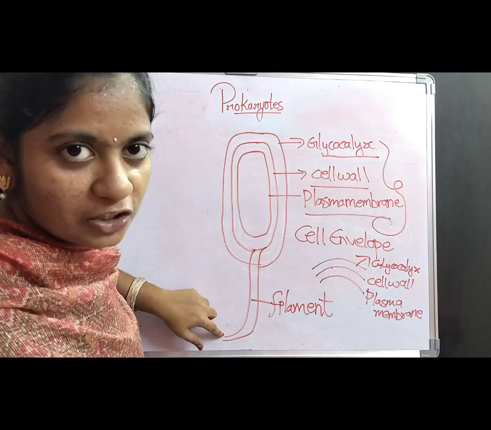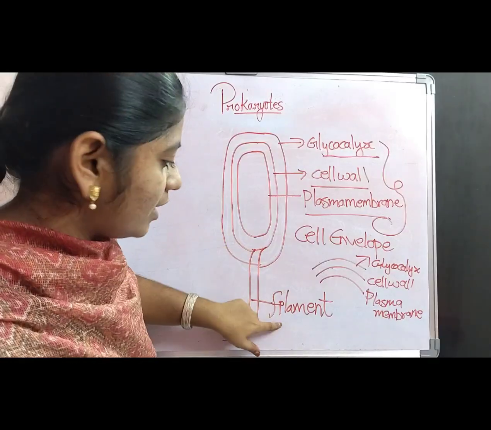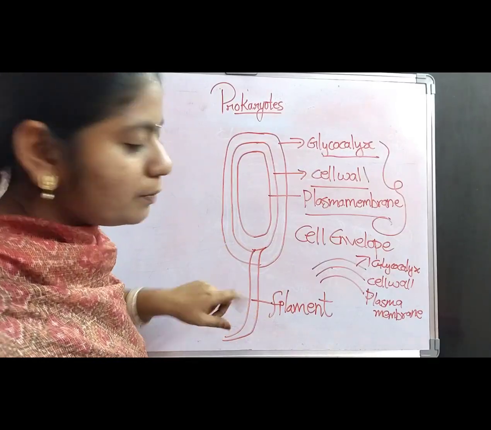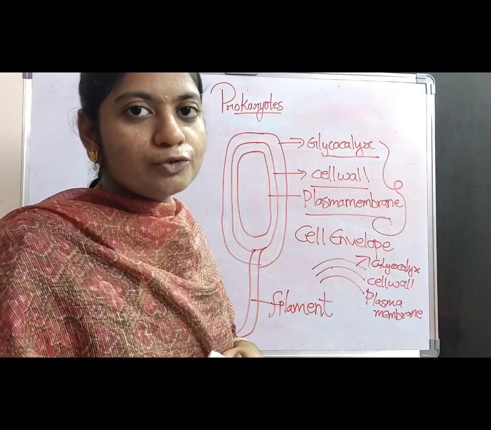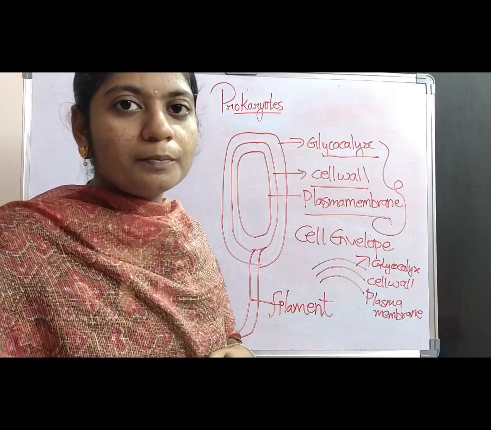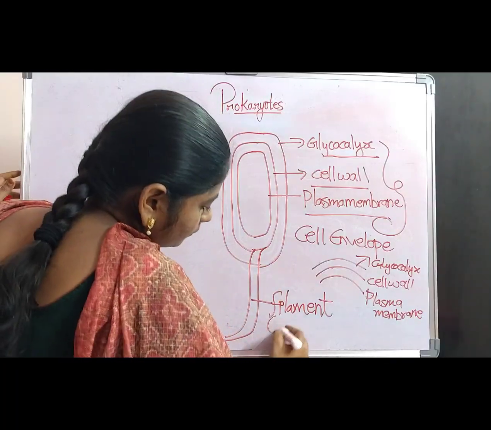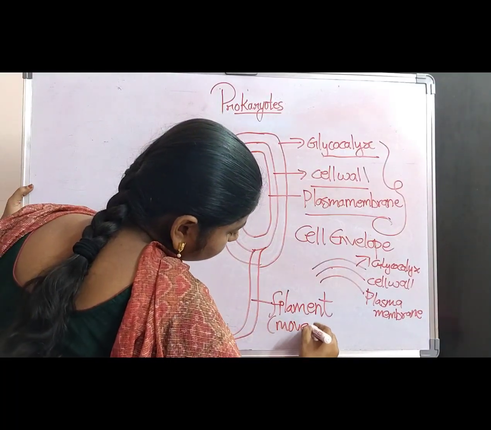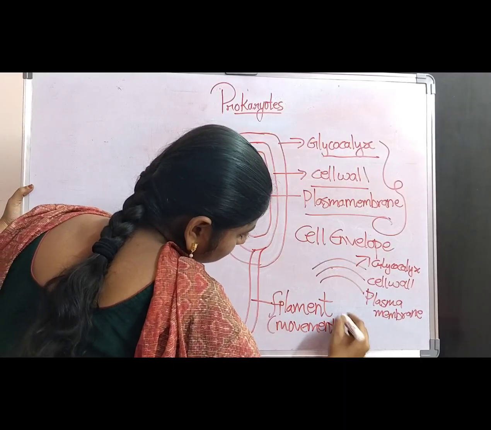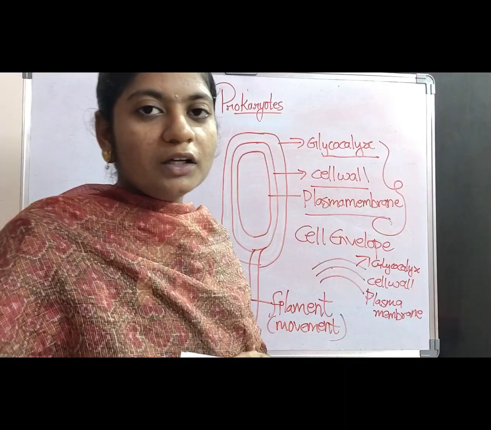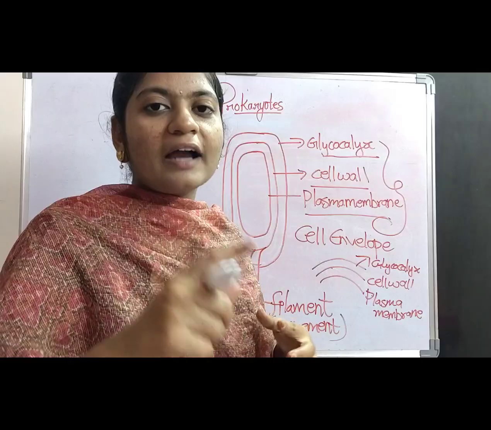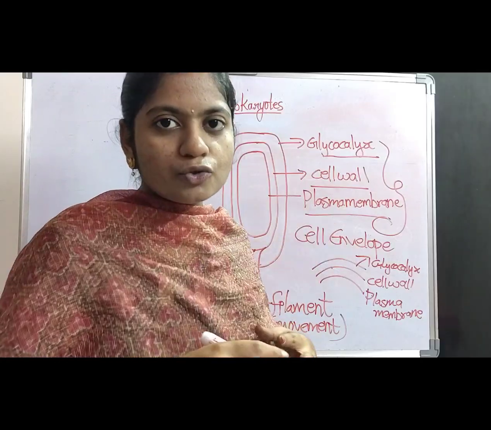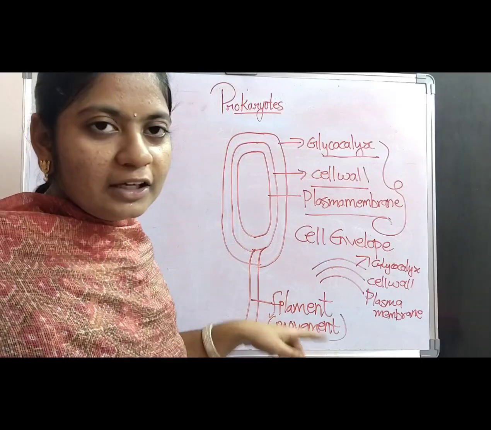The tail-like structure which arises from the cell wall is called the filament. What is the purpose of the filament? The filament is used for the purpose of movement. If the bacterial cell wants to move from one place to another place, then the filament helps with the process of movement.